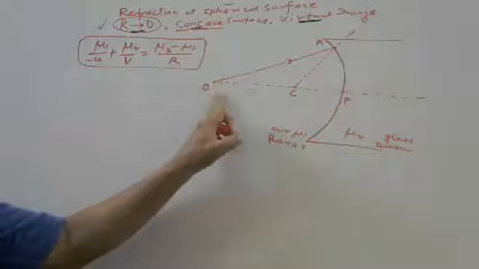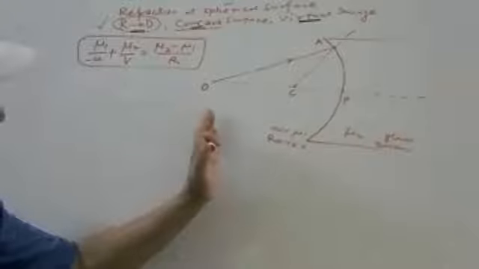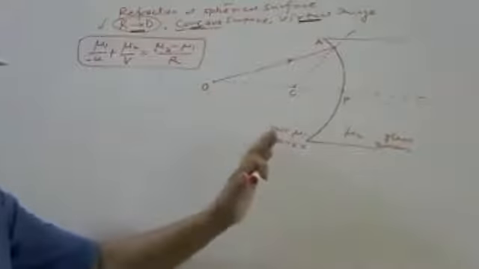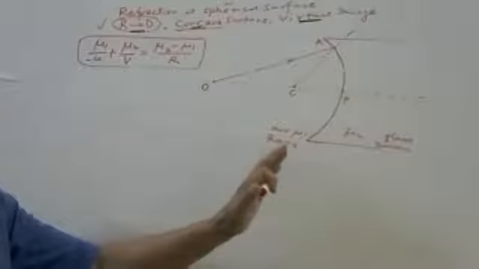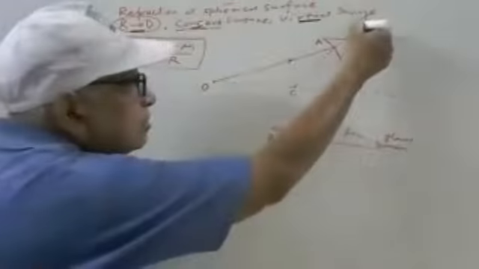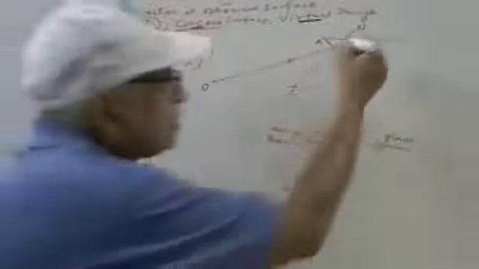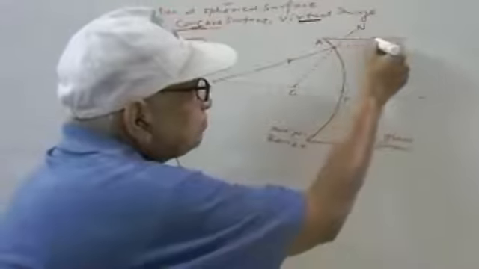Now see OA, carefully see the incident ray OA. It is moving from rarer to denser medium. It is bending towards the normal. Actually, if this glass surface is not there, it is moving without any deviation like this, shown by the black.